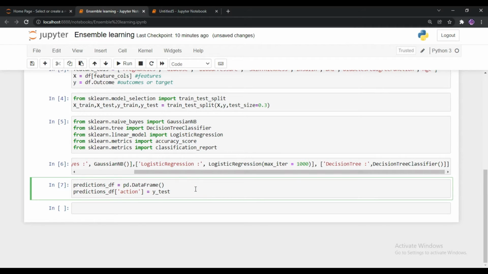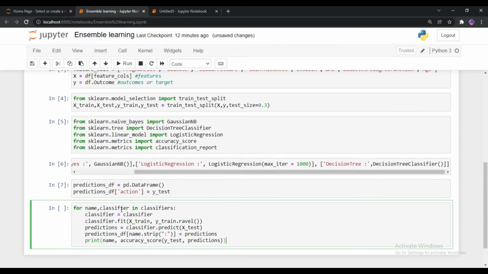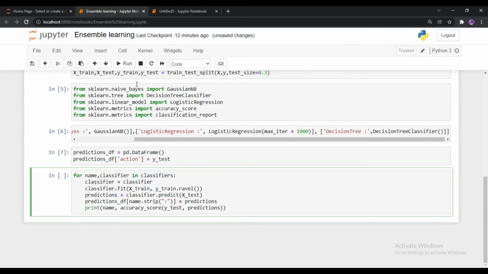Y-test is nothing but our original results from the dataset. And by using the original results, I'm going to compare with the results of these models. So this is the concept I'm trying to implement. So look at this. I created a new data frame and in the action column, I assigned y-test. So next thing I'm going to start my prediction by using these three different algorithms. So let's check how much accuracy these algorithms bring.